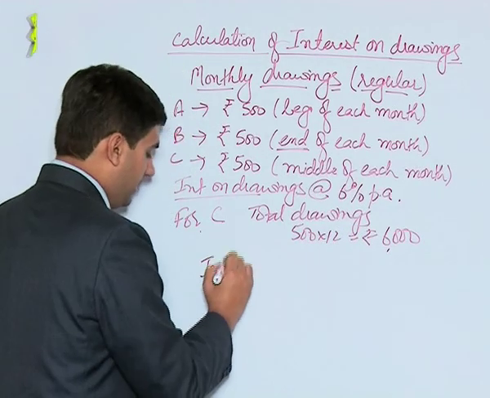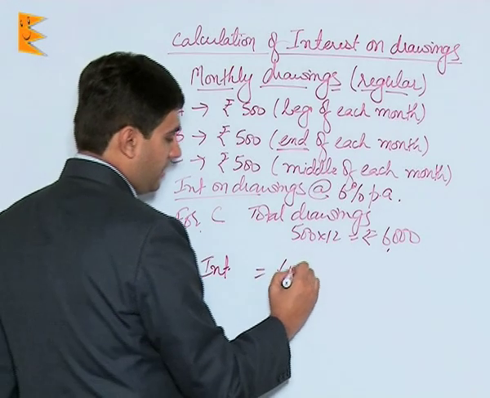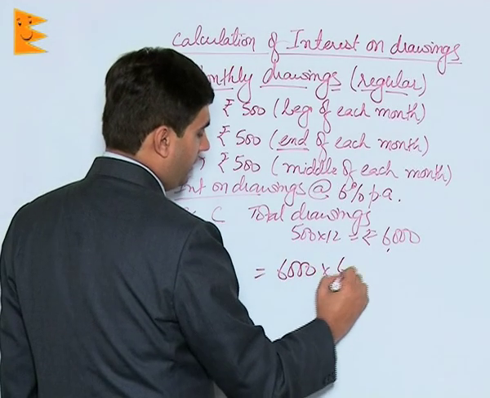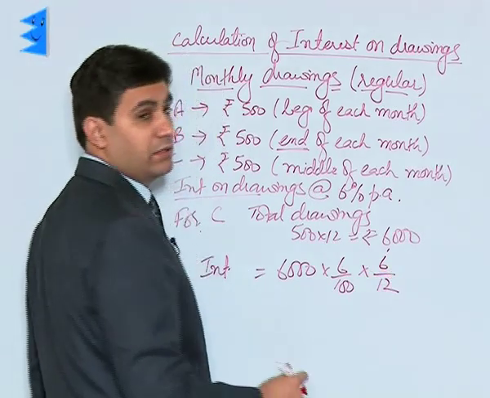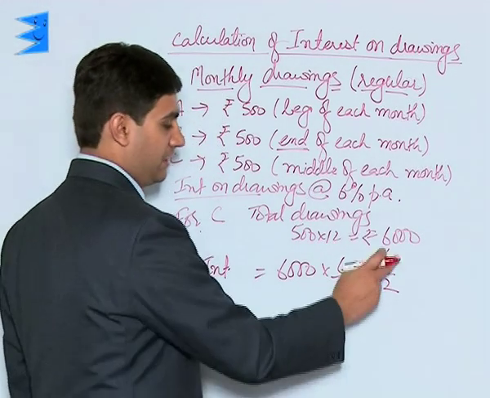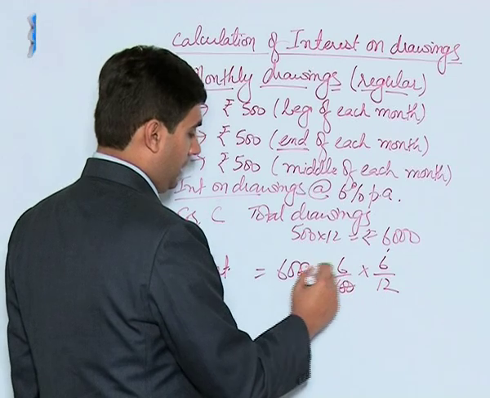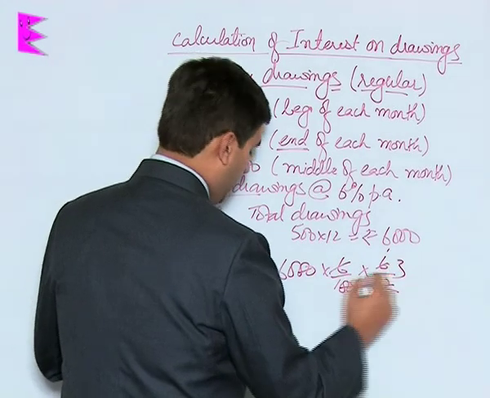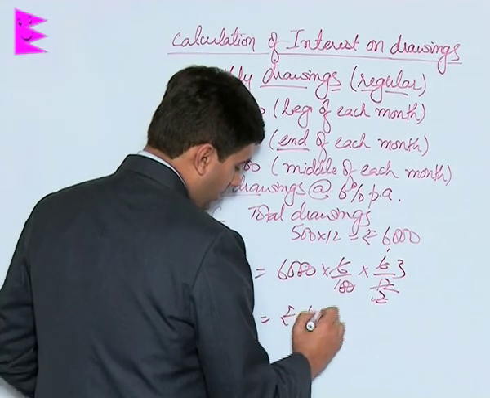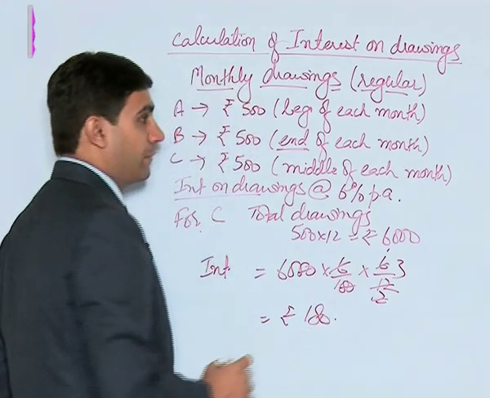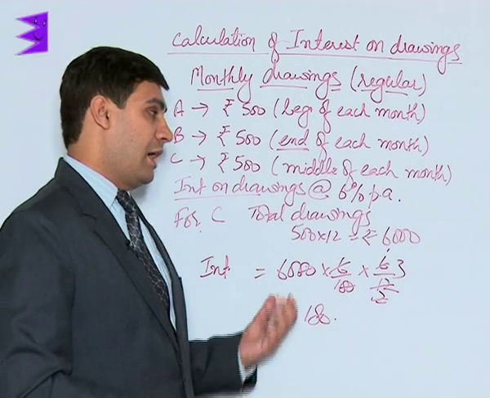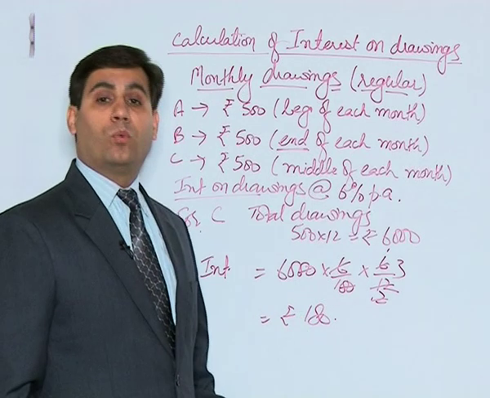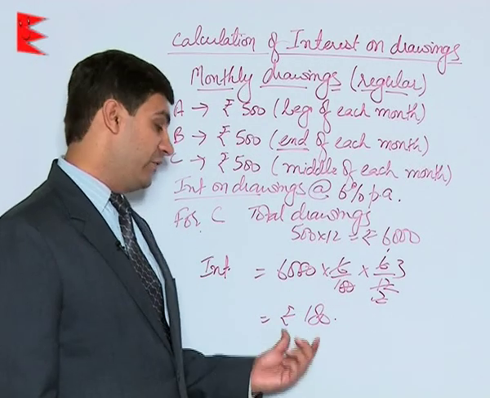And interest in this case would be 6,000 into 6% into, since it was middle of each month, for a 6-month period, that is 6 by 12. You can convert this figure and the answer would be rupees 180.